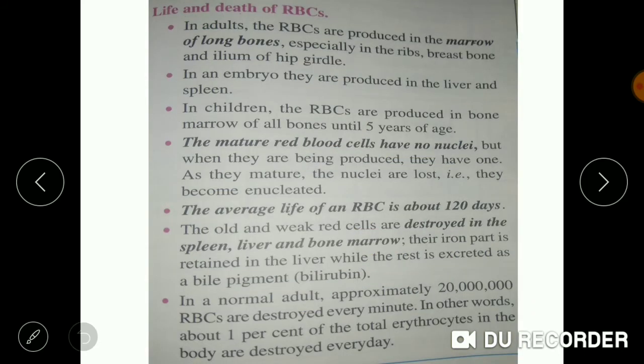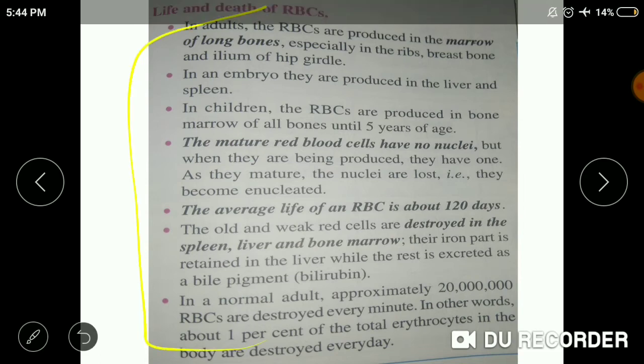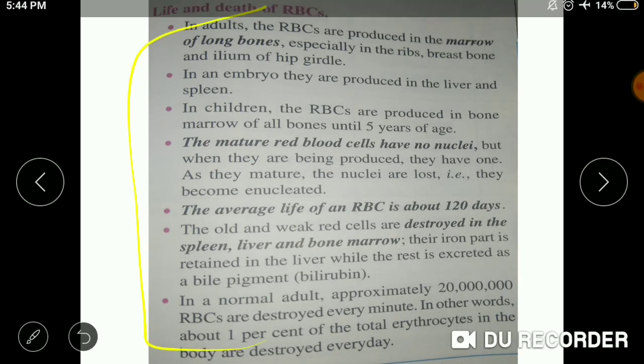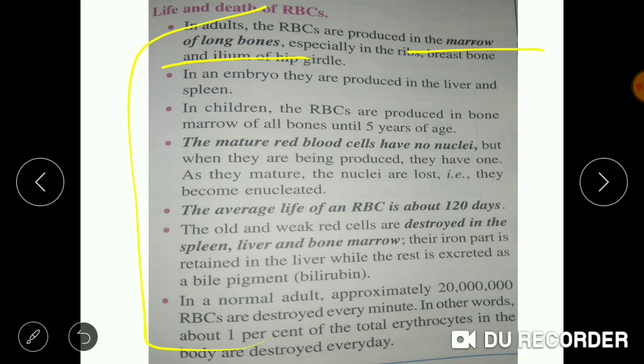Now we move on to the lifespan of RBC. So here we study about the lifespan of RBC. First, it is produced in the marrow of long bones like ribs, breastbone, and ilium of the hip girdle, while in the case of the embryo, it is produced in the liver and spleen.